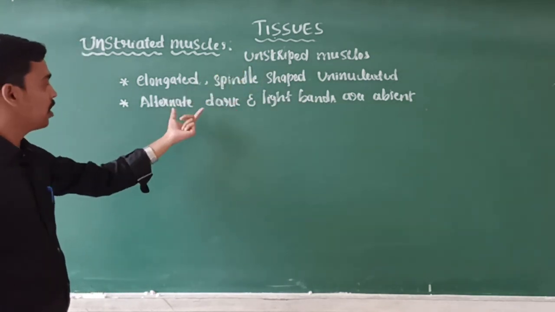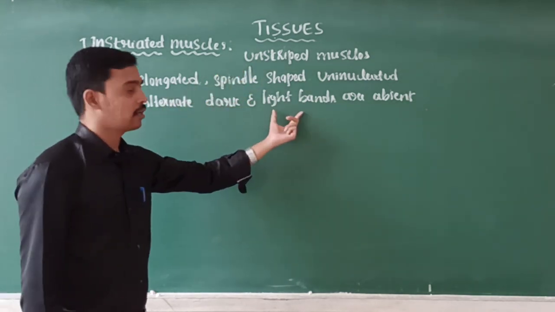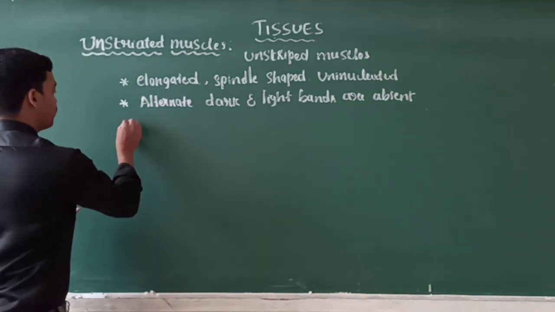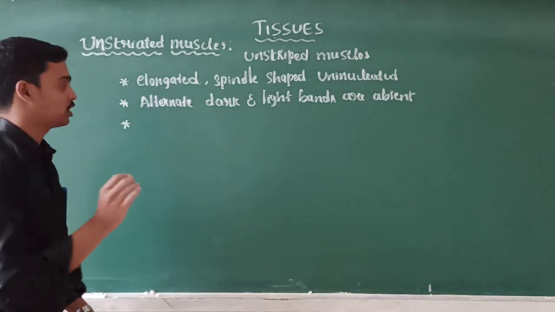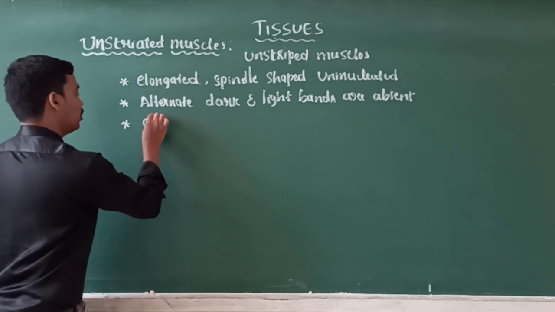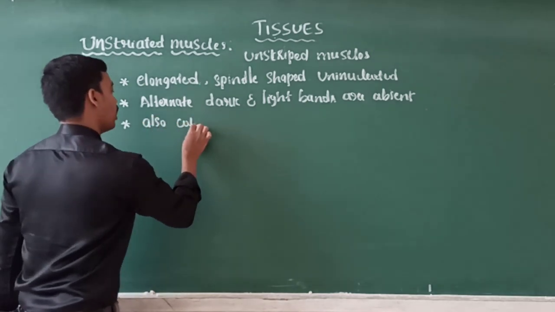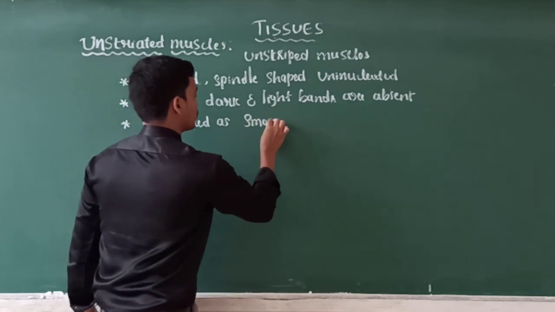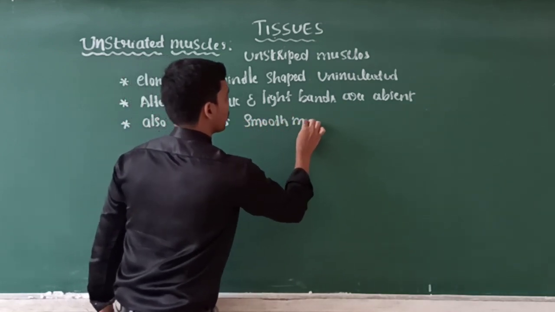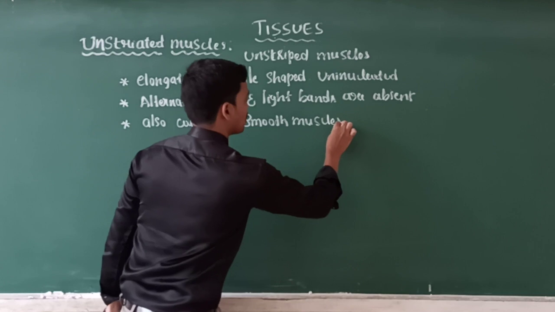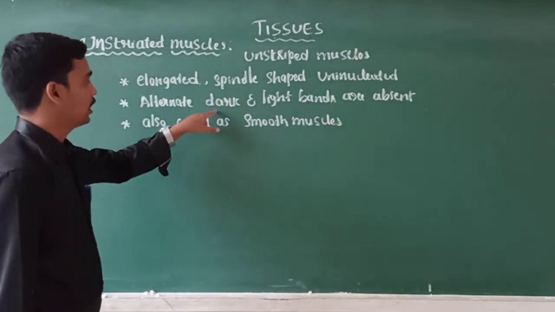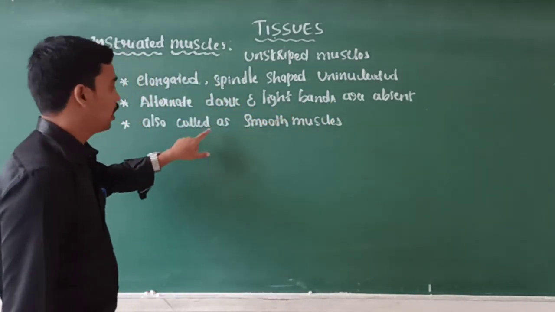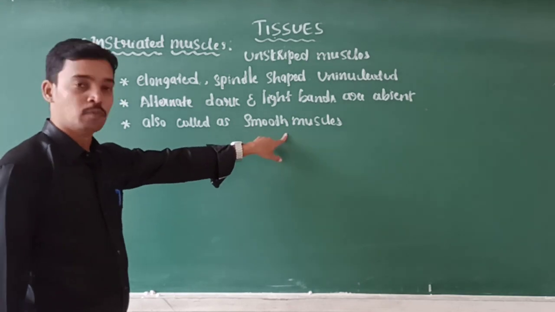Due to the absence of alternate dark and light bands, they have a smooth structure, so they are also called smooth muscles.